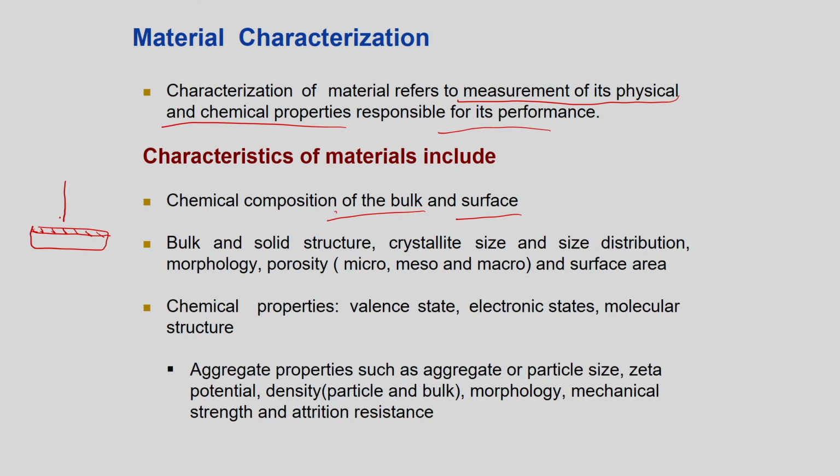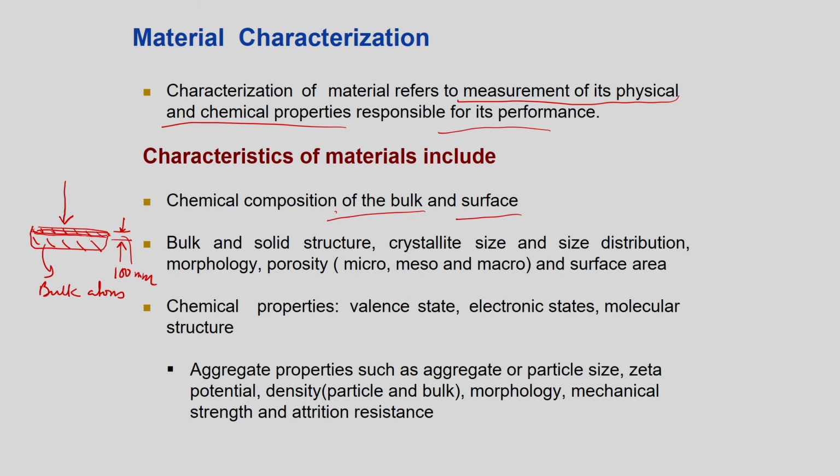Let us say you have an electron spectroscopic technique, let us say XPS. What XPS will do is send out X-rays and hit the target surface, but it cannot go more than, let us say, 100 nanometers inside the sample. So this 100 nanometers will be the surface, and the remaining part is the bulk. Bulk atoms behave differently from surface atoms.